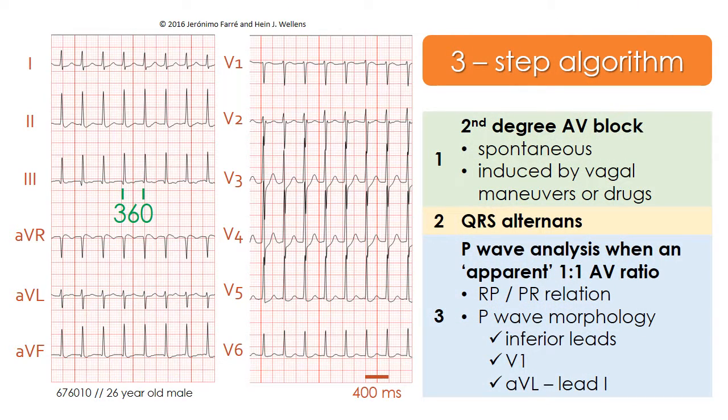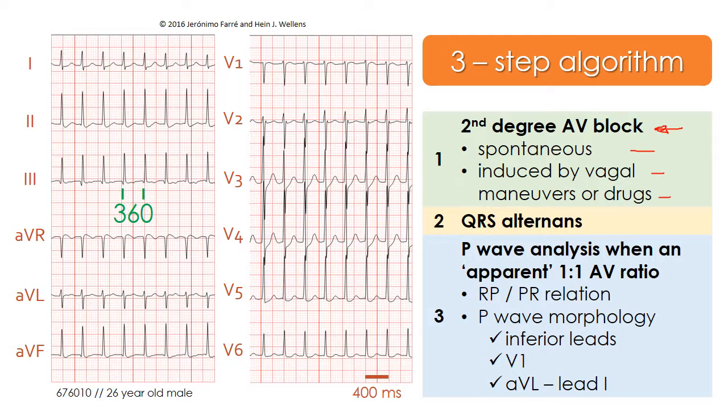We will start discussing with you in this video a 3-step algorithm for patients with a narrow QRS tachycardia. The first step is the presence of second-degree atrioventricular block during tachycardia, either spontaneously or induced by either vagal maneuvers or drugs, such as adenosine or verapamil mainly, or diltiazem intravenously. In this case, we don't see second-degree atrioventricular block.